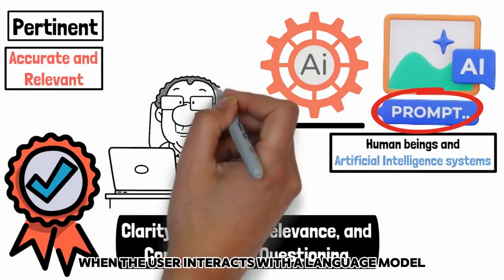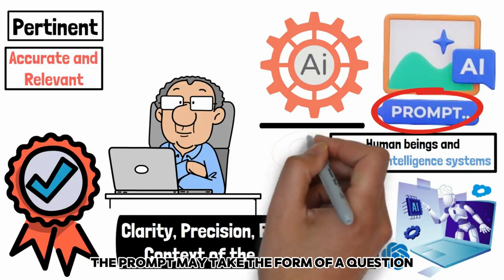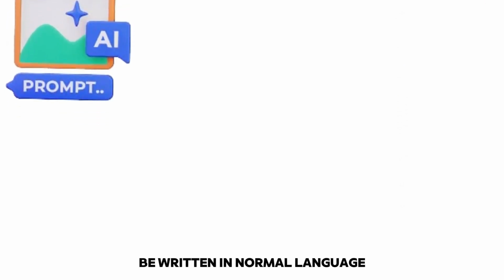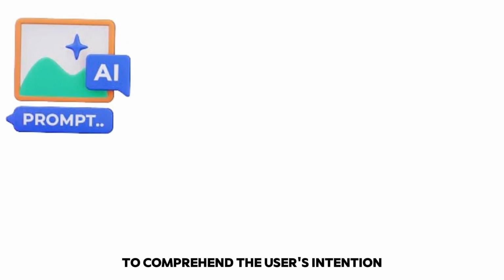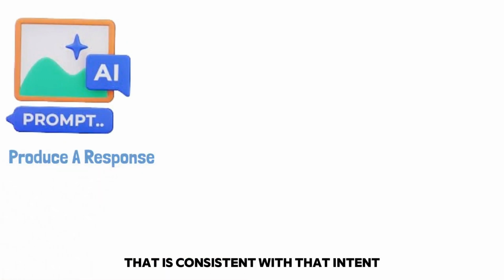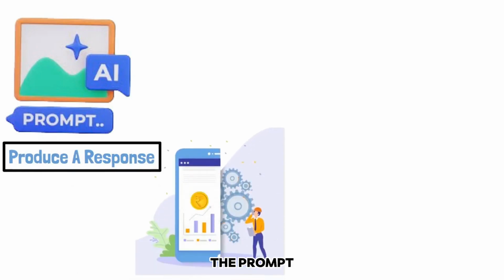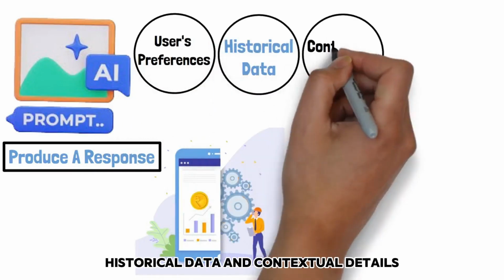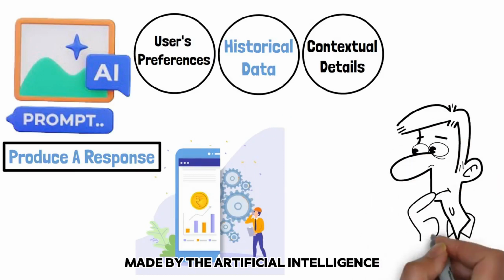When the user interacts with a language model such as GPT, for instance, the prompt may take the form of a question or a statement that conveys the user's inquiry or request. It is important that the prompt be written in normal language and offers adequate context for the artificial intelligence to comprehend the user's intention and produce a response that is consistent with that intent. When referring to a recommendation engine, the prompt may contain information about the user's preferences, historical data, and contextual details in order to properly direct the recommendations made by the artificial intelligence.